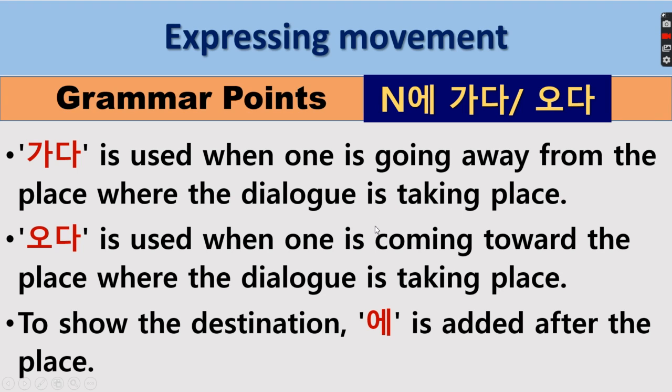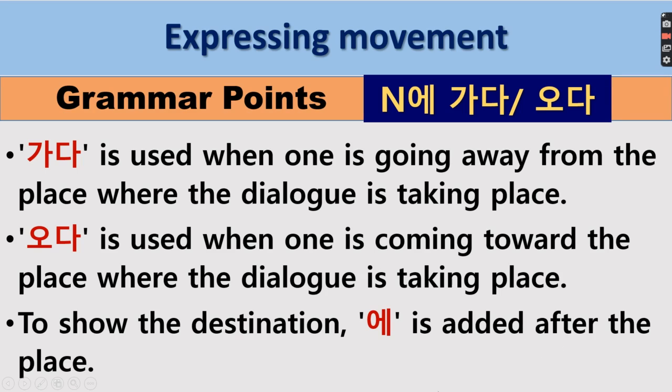Next, grammar points expressing movement. We have here the noun, which is the place or the location, and then we add a particle 에, and then we have here the verbs 가다 and 오다. 가다 means to go, 오다 means to come. 가다 is used when one is going away from the place where the dialogue is taking place, like go. 오다 is used when one is coming toward a place where the dialogue is taking place. So that is come.